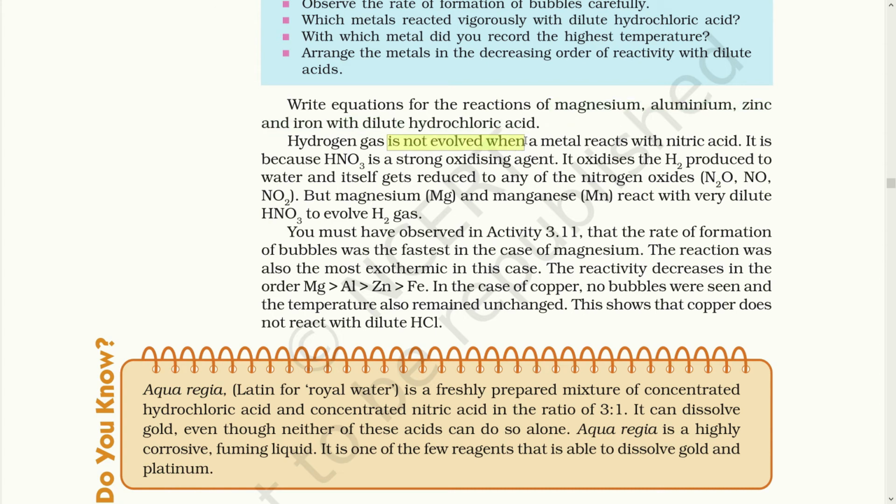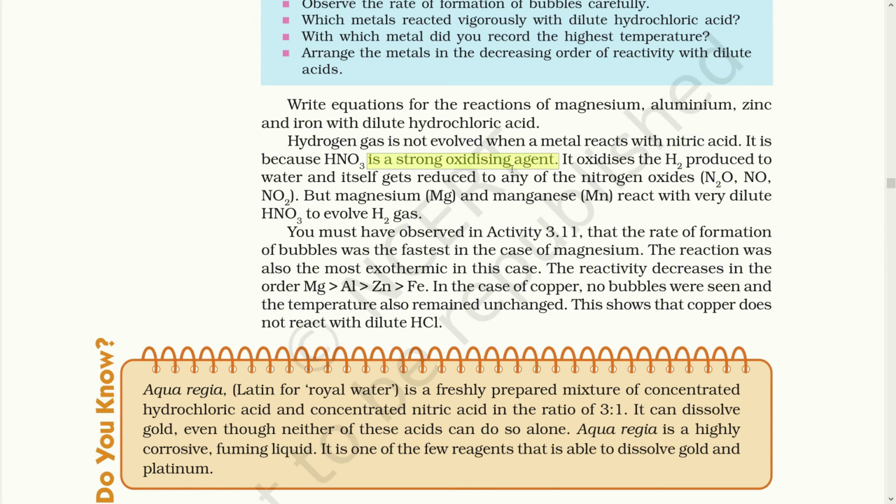Hydrogen gas is not evolved when metal reacts with nitric acid. So dear students, you have to note over here that hydrogen gas will not be evolved when you react any metal with nitric acid. Otherwise, the reaction of magnesium, aluminium, zinc and iron with dilute hydrochloric acid will release hydrogen gas. And why doesn't it evolve hydrogen with nitric acid? Because nitric acid is a strong oxidizing agent.